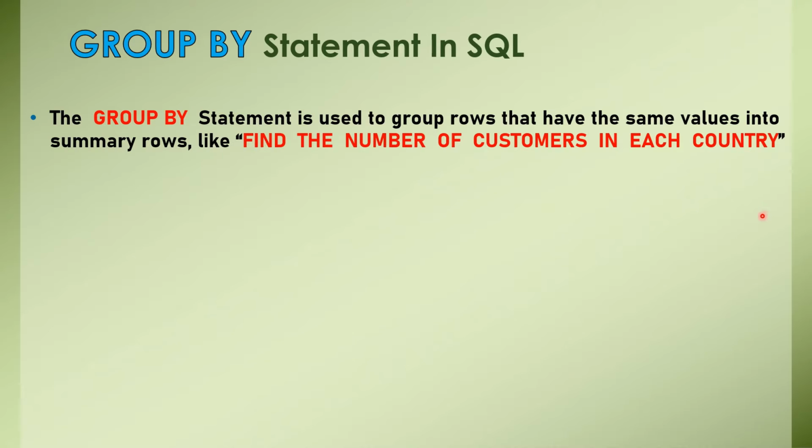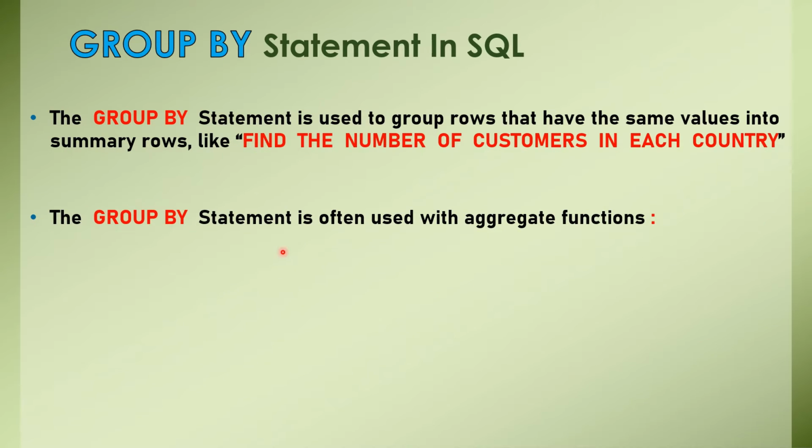So let us look into one very important point, that is the group by statement is often used with aggregate functions. I have already discussed all the aggregate functions in SQL that are most important, and group by statement can be used with all of them. And what are the aggregate functions that I've already discussed? That is the count function, the max function, the min function, sum function, and average function. These all are examples of aggregate functions in SQL, which are used to calculate something or the other, right? So if you want to use these, then definitely you can use them along with the group by statement also, and in the majority of the cases you will be using these only.